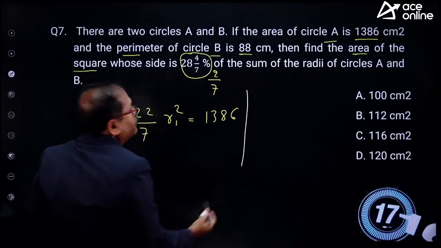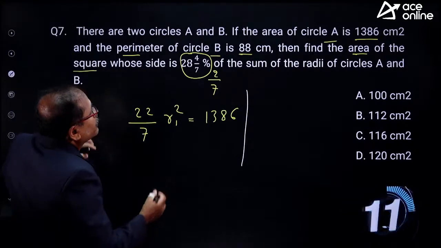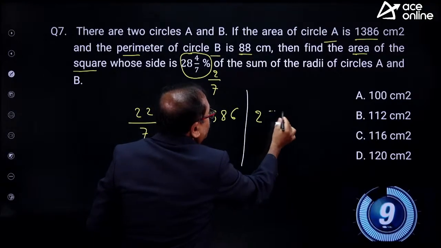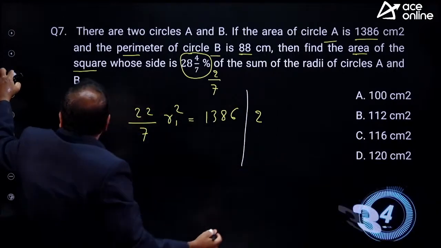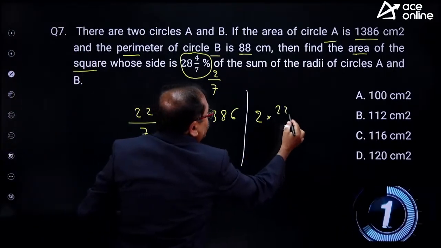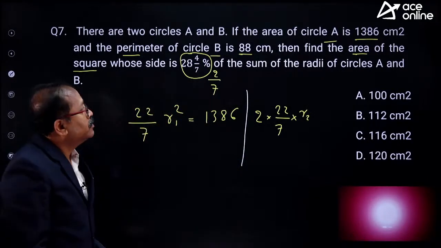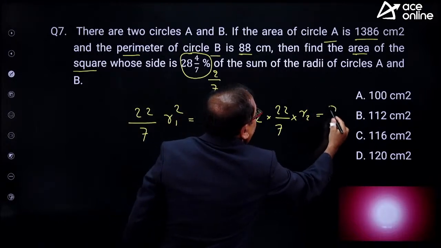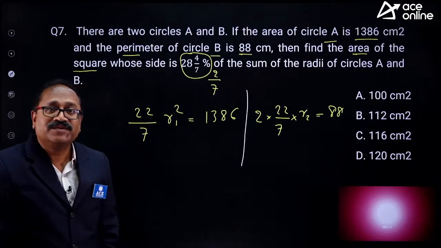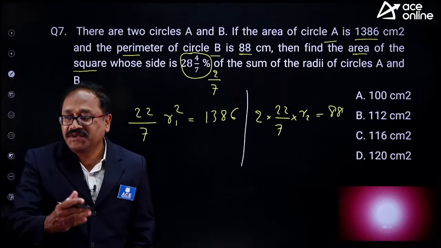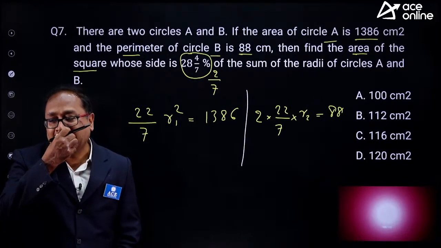Let me give you this information also. 2 pi r is given to us. So 2 into 22 by 7 R2. Write down this. 2 pi r, which is already given to us as 88. Will you get the value? R1 and R2? Yes, you are going to get the R1 and R2. What is that R1 and R2?